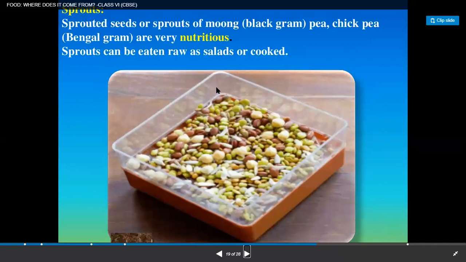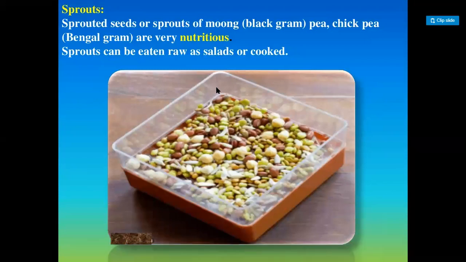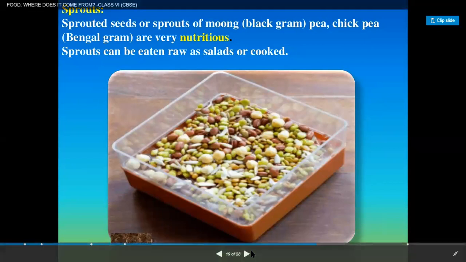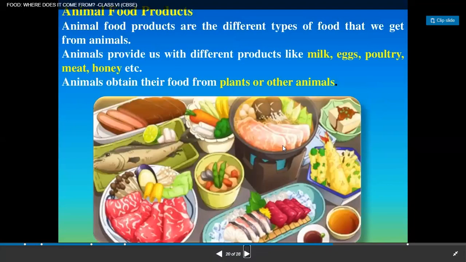Then sprouted seeds or sprouts of moong, pea, chickpea are very nutritious, as we have done this activity also, that sprouts can be eaten raw as salads or cooked, right? You must consume it daily. A small portion of the seeds can be sprouted in the night, and then in the early morning you can eat it because these are very, very nutritious.